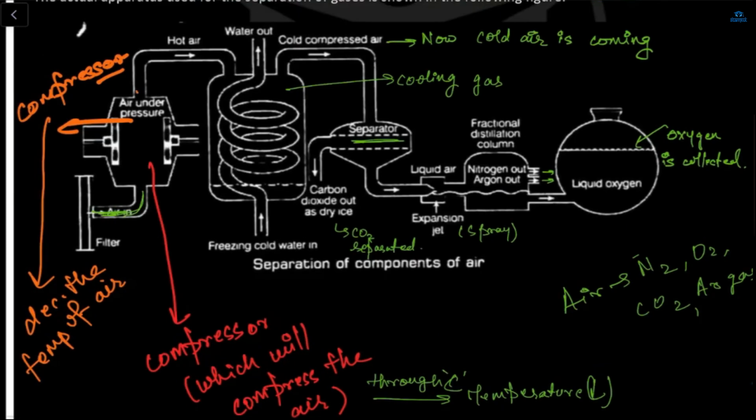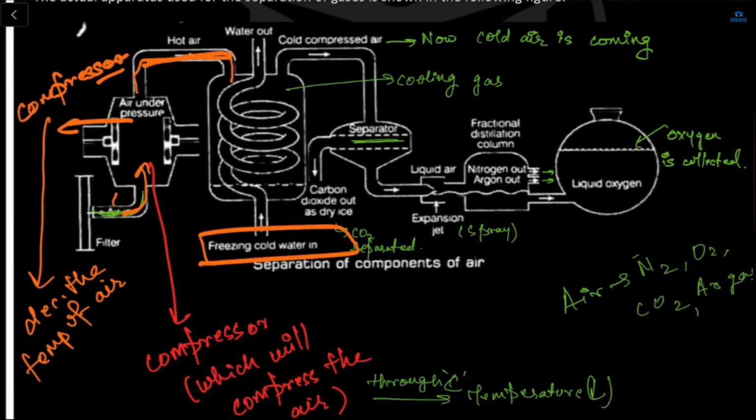Now your air will go through this level, and this is the freezing cold water, which will decrease the temperature of your air more. First your air is passed through the compressor, which decreases its temperature.